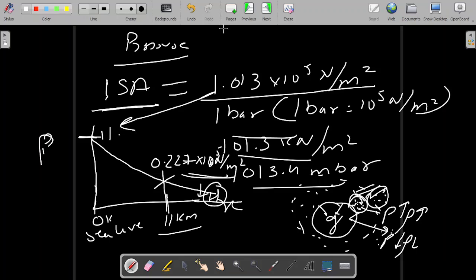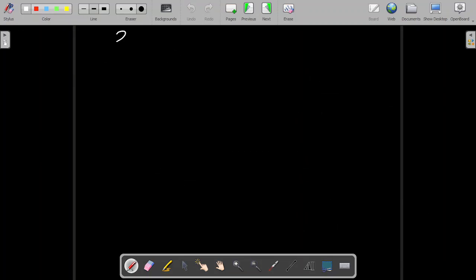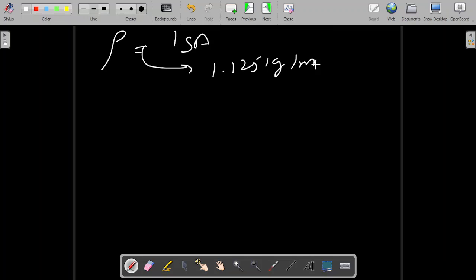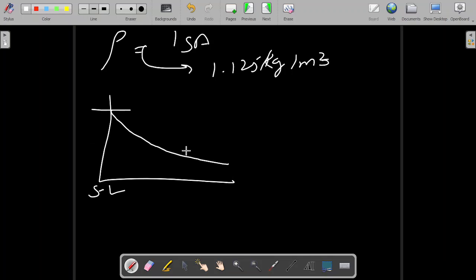So now coming to the density part. Density, I'll write rho. At ISA condition, the density is 1.125 kg per meter cube, and again I'll make the curve. This is sea level, and density again follows the same curve. This is sea level, this is the density at 11 kilometer.